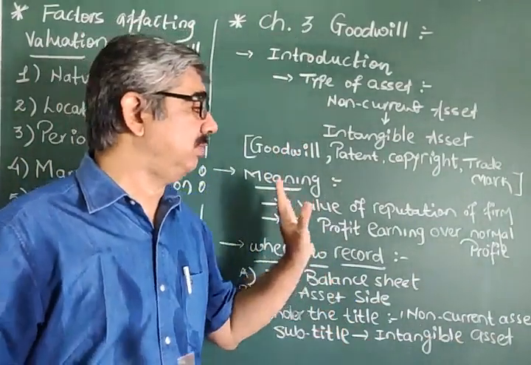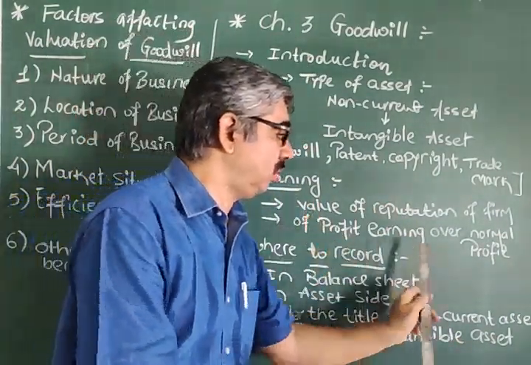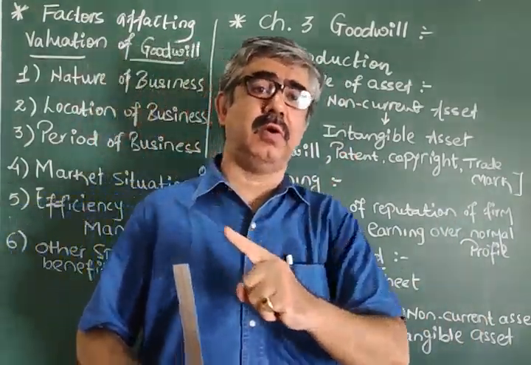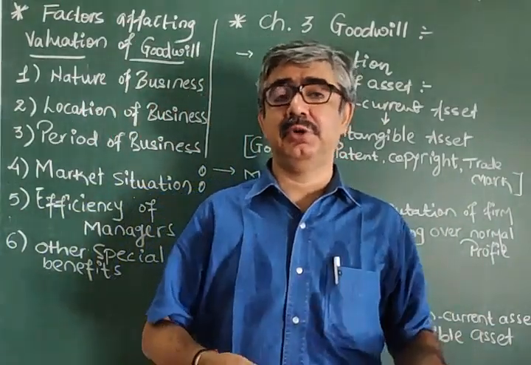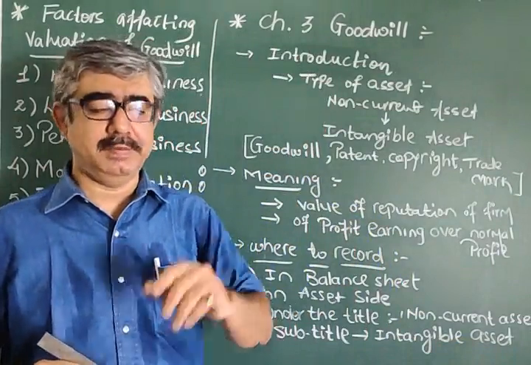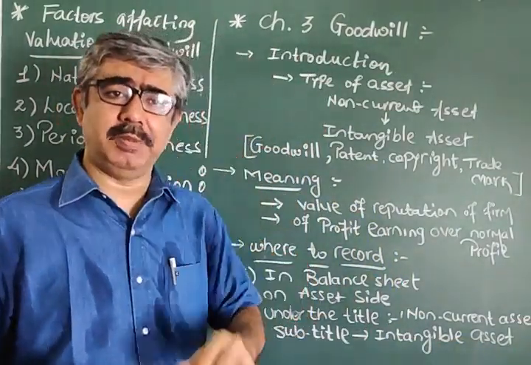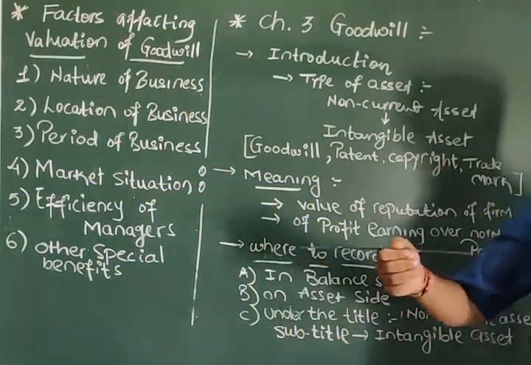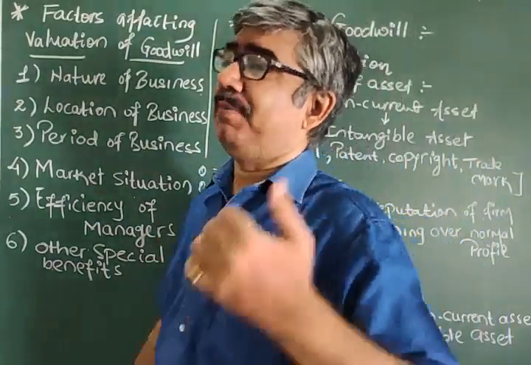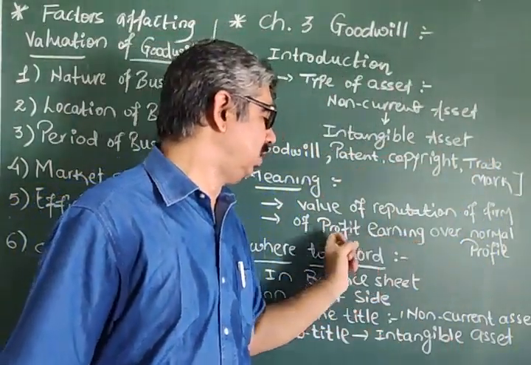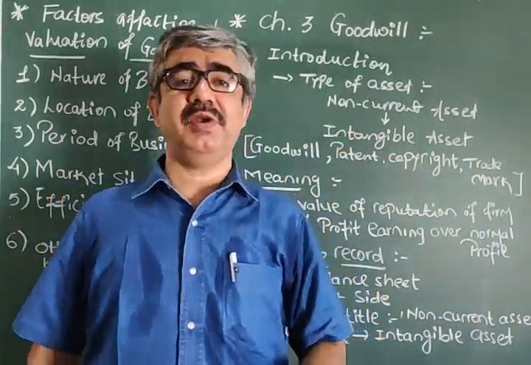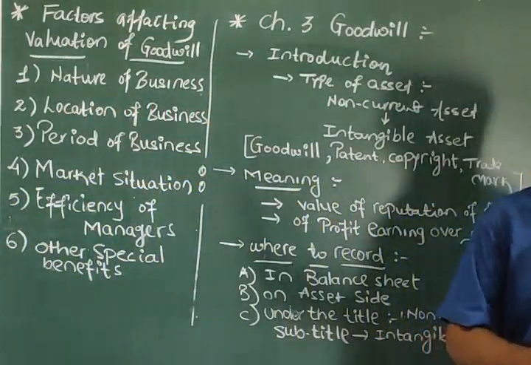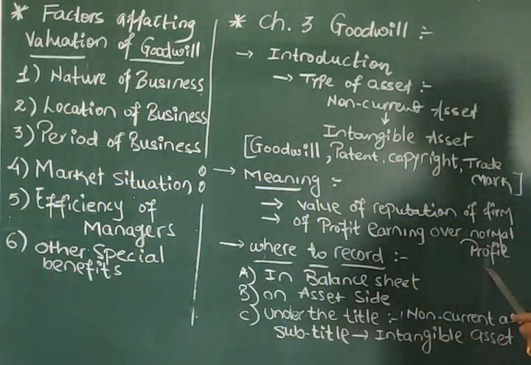Please try to understand the meaning properly. This particular topic, if you understand this, it will be useful to you in theory also. At the same time, it will be very useful to you in practical questions too. Okay? What do we mean by normal profit? Can you tell me? You say, sir, whatever profit we are earning is normal. If that profit is normal, how is it possible to have profit earning over normal profit, more than normal profit? So here it is important to understand what is normal profit.